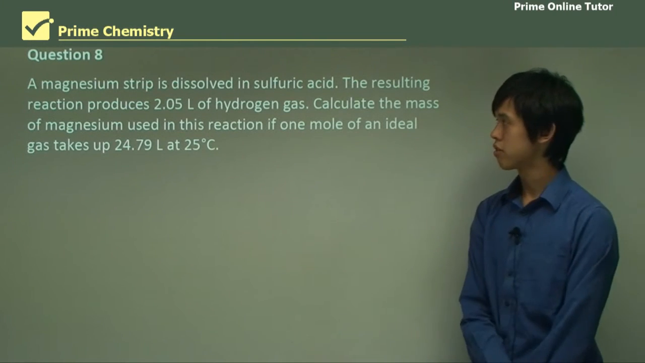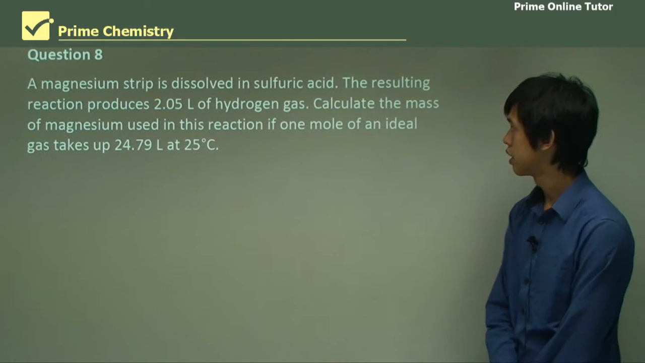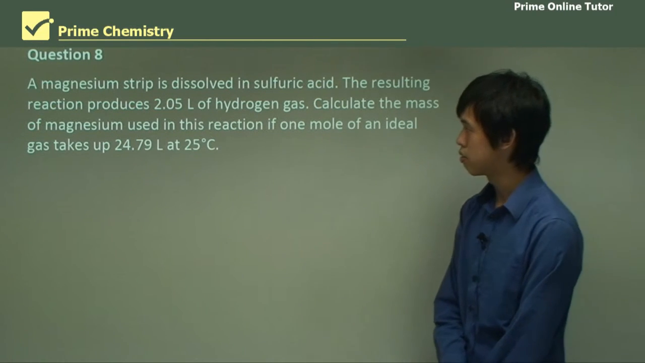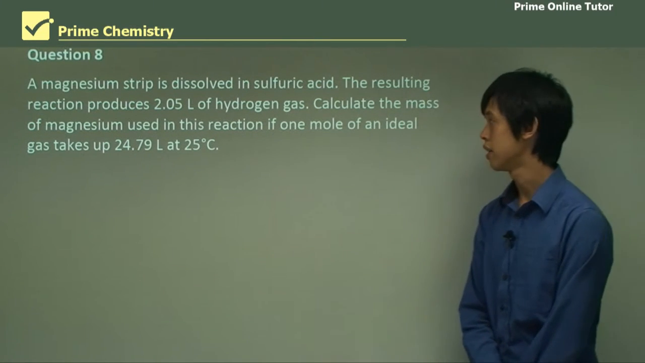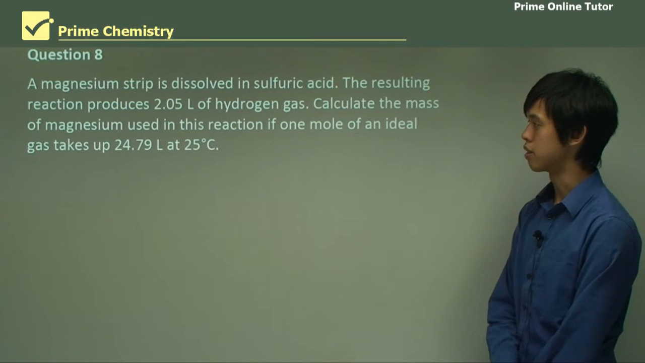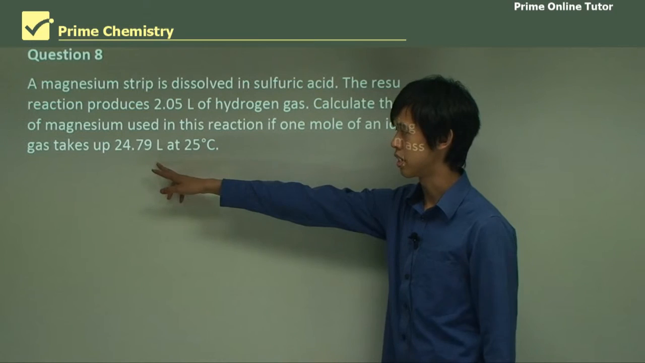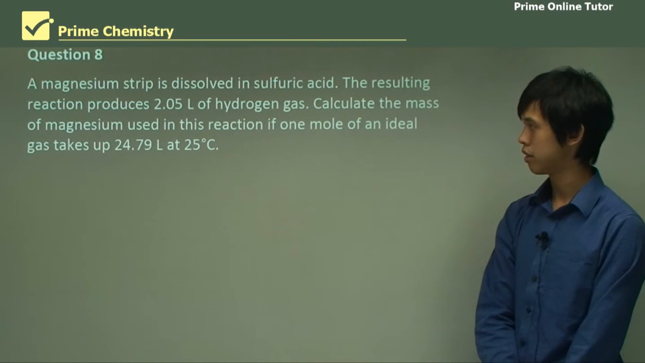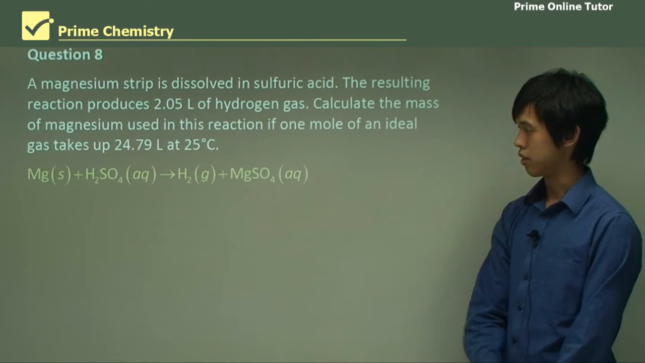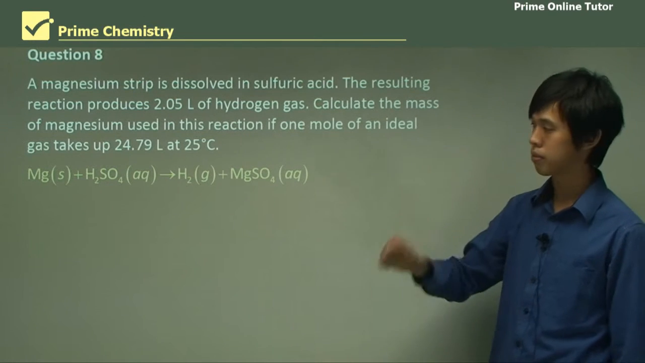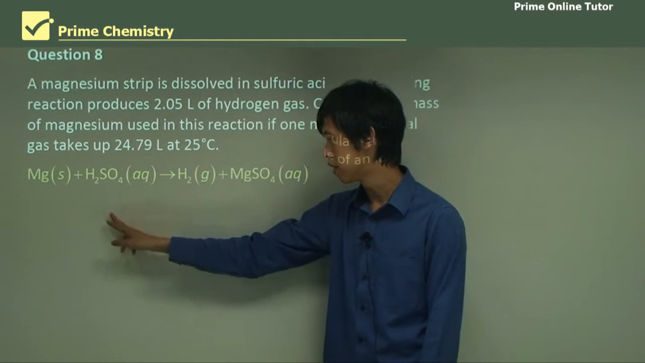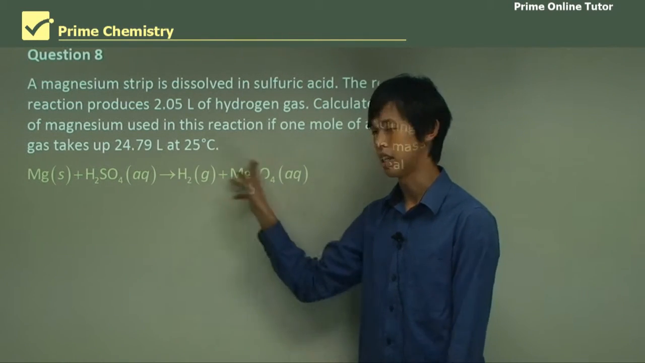So a magnesium strip is dissolved in sulfuric acid. The resulting reaction produces 2.05 liters of hydrogen gas. Calculate the mass of magnesium used in this reaction if 1 mole of an ideal gas takes up 24.79 liters. So we start with our chemical equation. Mg plus H2SO4 gives us hydrogen gas and magnesium sulfate.